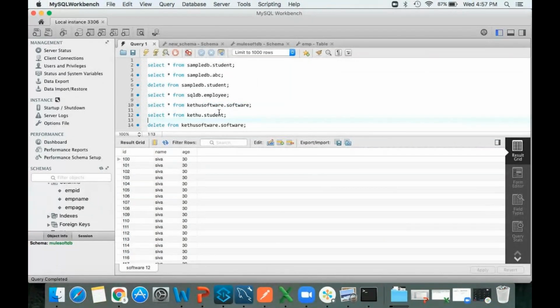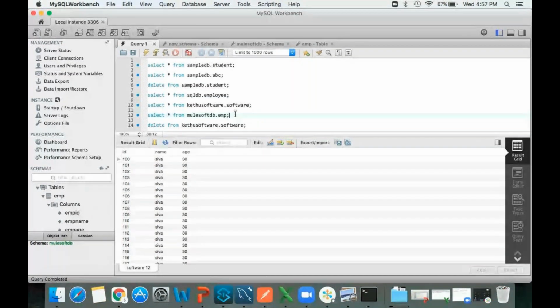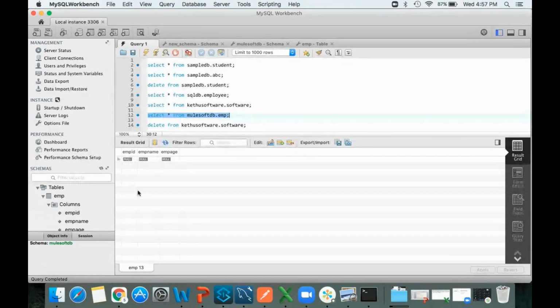Select star from, what is your database name? MuleSoft DB, right? Dot, what is your table name? emp. Just select this and click on this. It will give empty because no records are loaded. Correct. Just now I created it, so that's why it is empty.